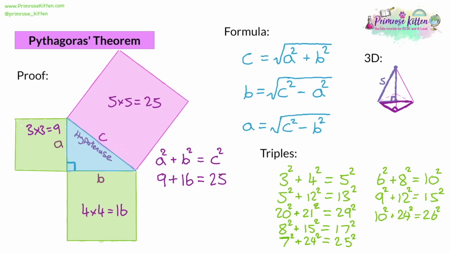So there are going to be some cases like this where in 3D you can use one triangle to find out a missing length on a second triangle that will get you the answer that you want. For example, the height of the pyramid, and we're doing it just by using one of the base lengths. If it's square based, then both sides will have a base.